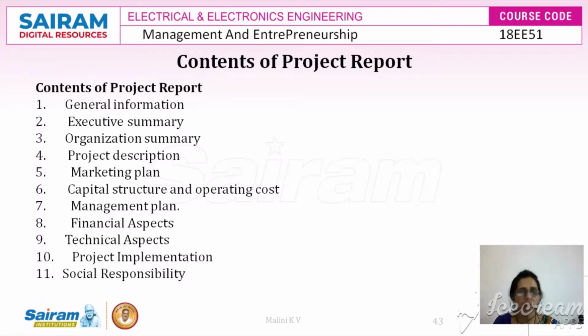Now, what are the contents of the project report? The contents of the project report have to be formulated in line with the planning commission guidelines. The first one is the general information. The project report must provide the general information about the investor, about the project, to whom it belongs to, and it should also give information about the past experience.